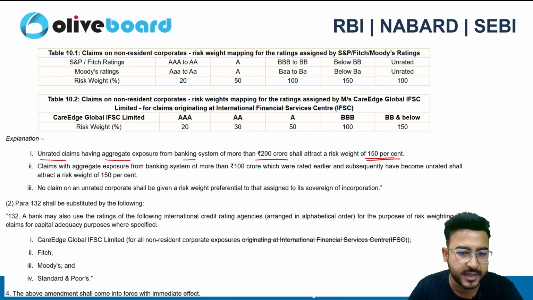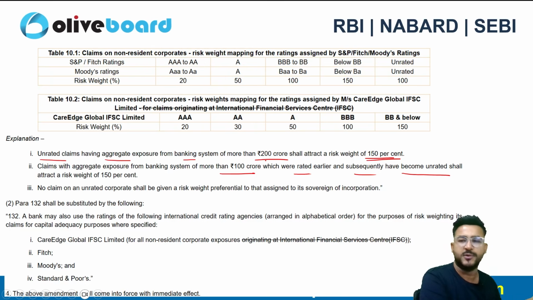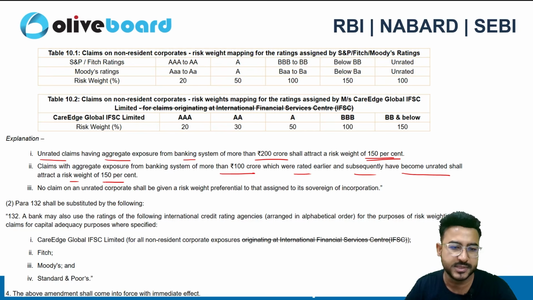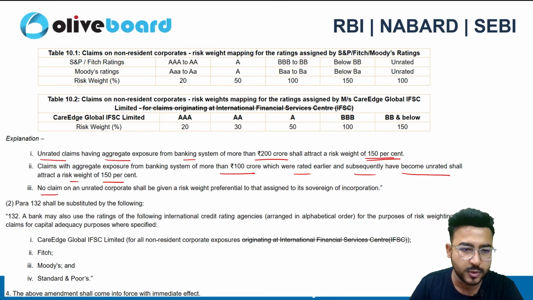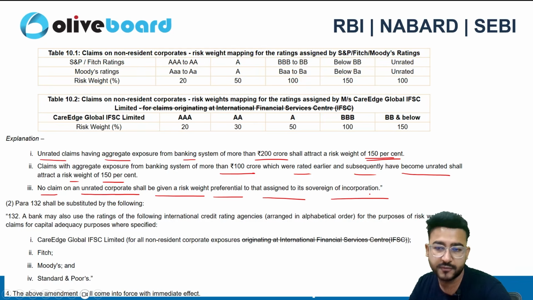Then claims with aggregate exposure from the banking system of more than 100 crore, which were rated earlier and subsequently have become unrated. So earlier rating was there, but now rating is not there. It will also be attracting a risk weight of 150%. Okay. And one more thing which is written here is no claim on an unrated corporate shall be given a risk weight preferential to that assigned to its sovereign of incorporation.